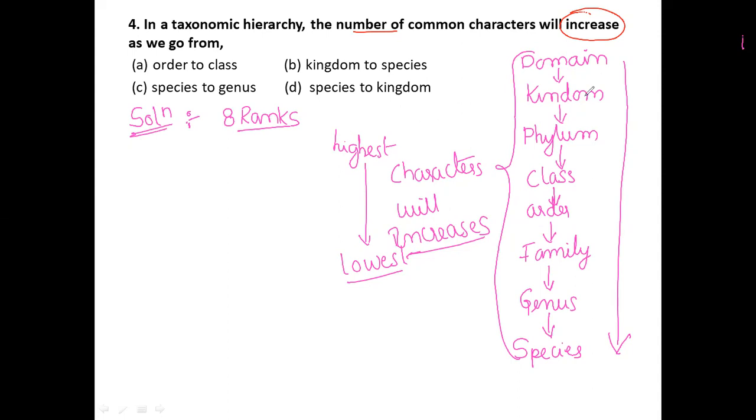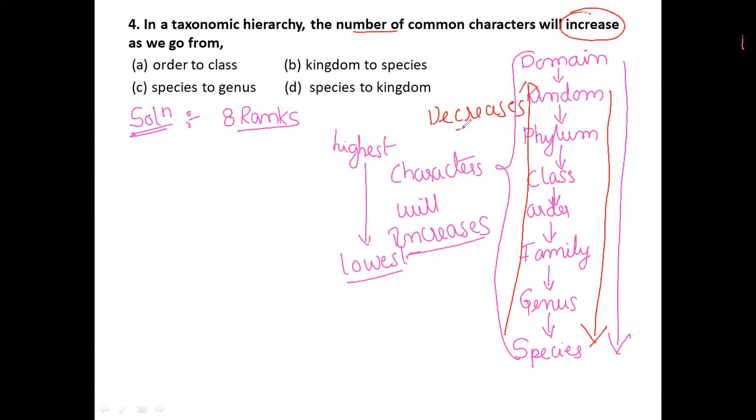From kingdom to species, the characters go on increasing, not decreasing. From species to kingdom, it decreases, right? So now I am concluding: from here to here increases, just remember that.